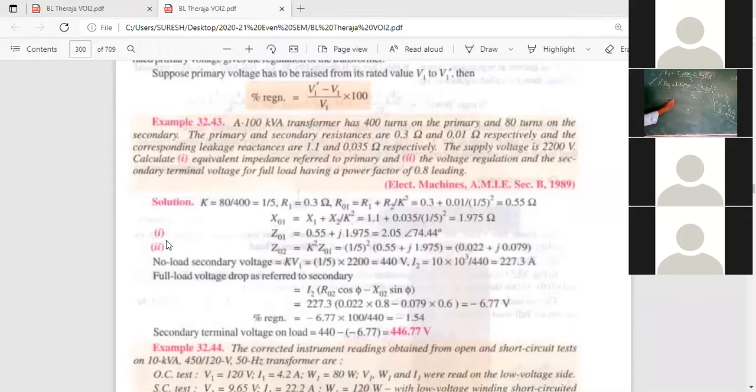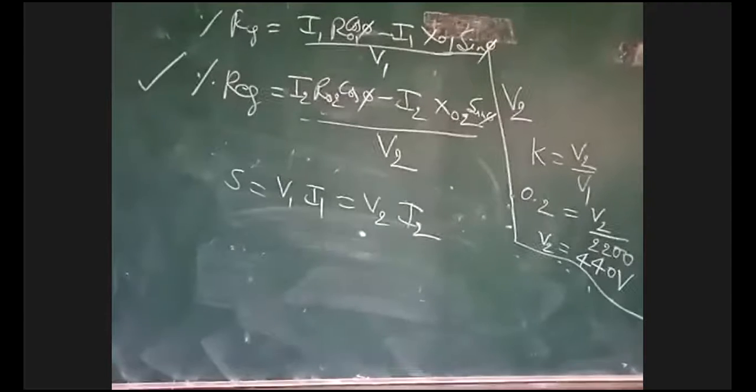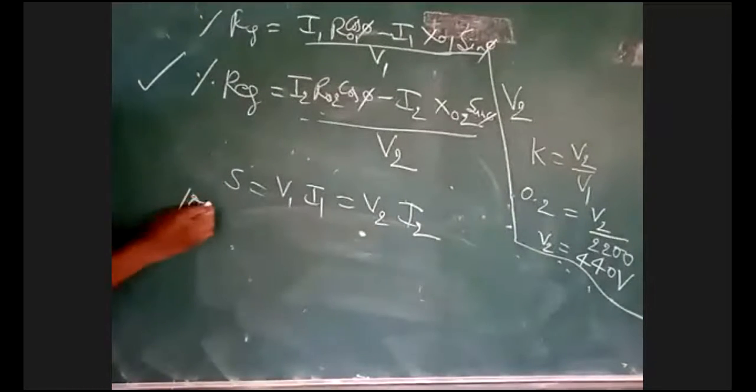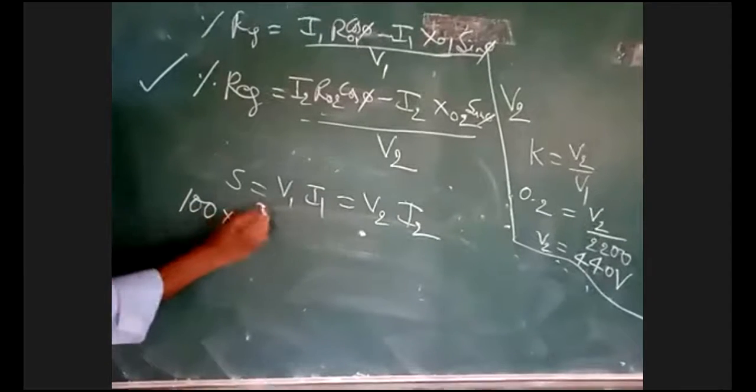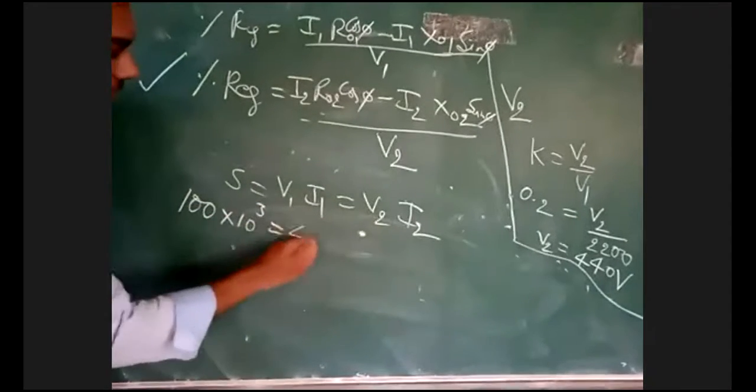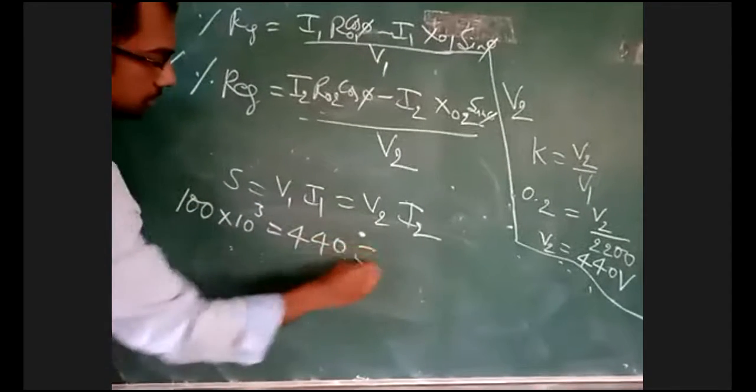Some kVA. S is equal to V1 I1 is equal to V2 I2. What S value have they given in the problem? 100 kVA. S value they have given is 100 kVA, 100 into 10 cubed VA. Your V2 is 440.